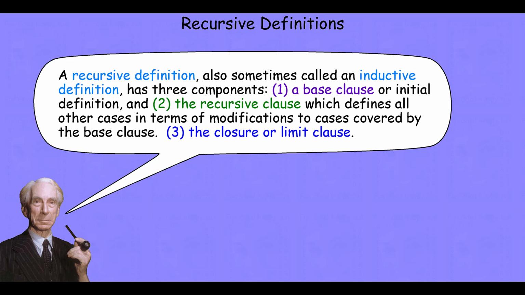The recursive clause defines some operations which then can generate, either through one instance or through recursive application, every other instance of the thing being defined. So it will define all other cases in terms of modifications to cases covered by the base clause. And then the third clause, the closure or limit clause, says those are the only instances of the thing we've just defined.